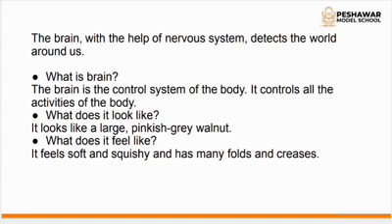Which means the brain directs our 5 sense organs, what they have felt and what they have to do, right? What is the nervous system? The brain, the spinal cord. The spinal cord basically is your backbone, and nerves form a very efficient communication network.